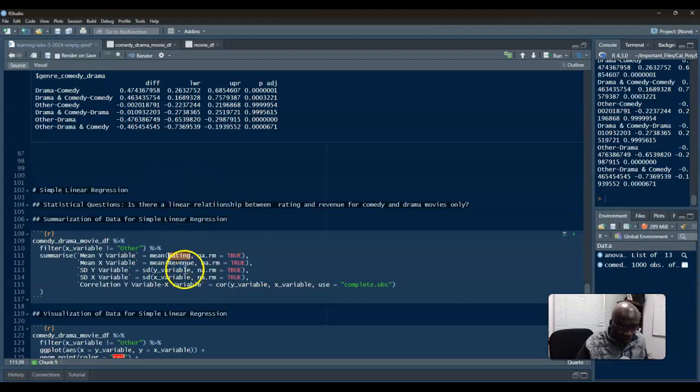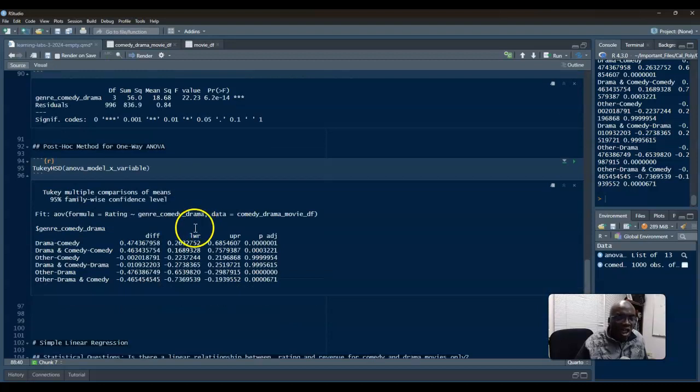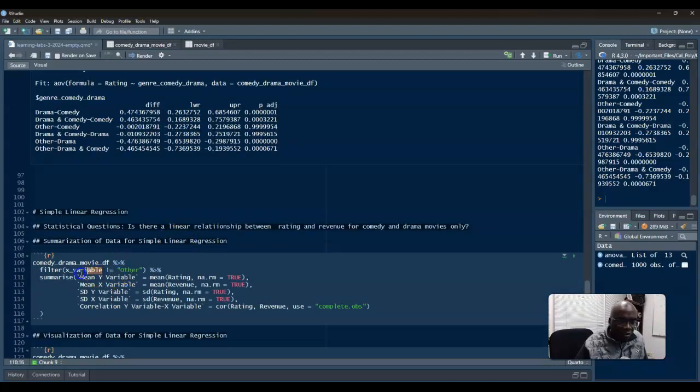Copy ratings for standard deviation and also for correlation. Revenue for, you said do copy paste too, even though I know how to do this. For standard deviation, as well as for, sorry, this x variable here is kind of confusing. What you're going to have to do is take this comedy genre, comedy drama, plug this here, and then run enter.